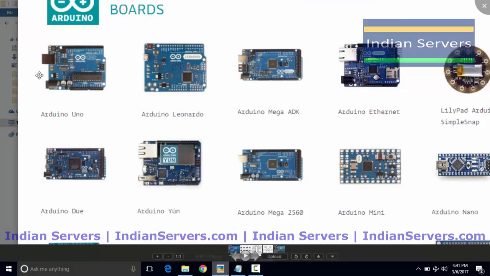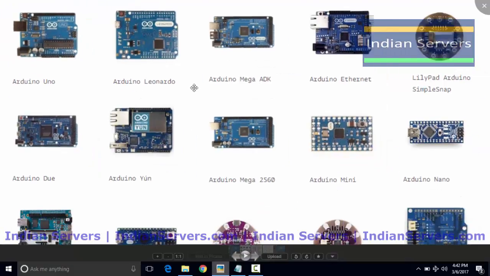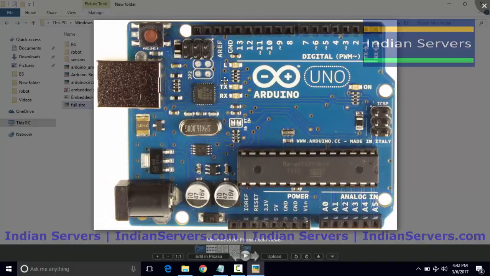So we are going to focus on Arduino Uno and we will see what microcontroller is present on the Arduino Uno, what the specifications of this board are, how many input output devices we can connect at maximum, and how to program this Arduino Uno. This is how the Arduino Uno board looks.